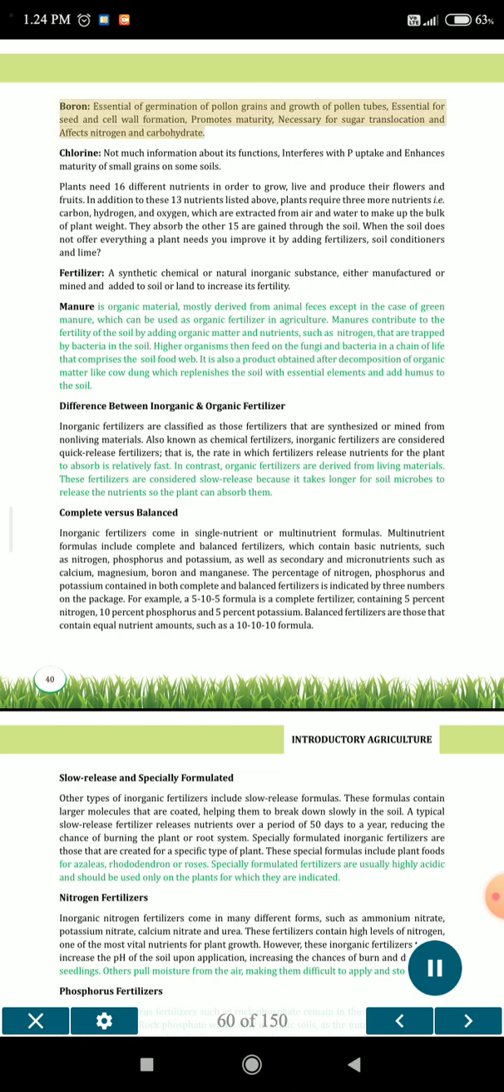40. Boron: essential for germination of pollen grains and growth of pollen tubes, essential for seed and cell wall formation, promotes maturity, necessary for sugar translocation and affects nitrogen and carbohydrate. Chlorine: not much information about its functions, interferes with pea uptake and enhances maturity of small grains on some soils.